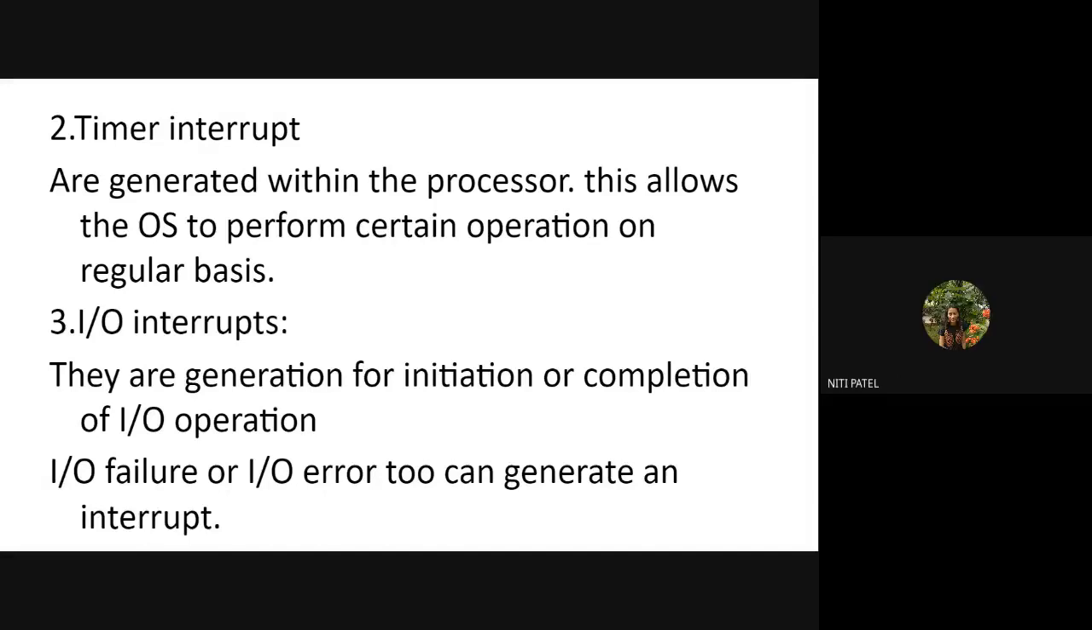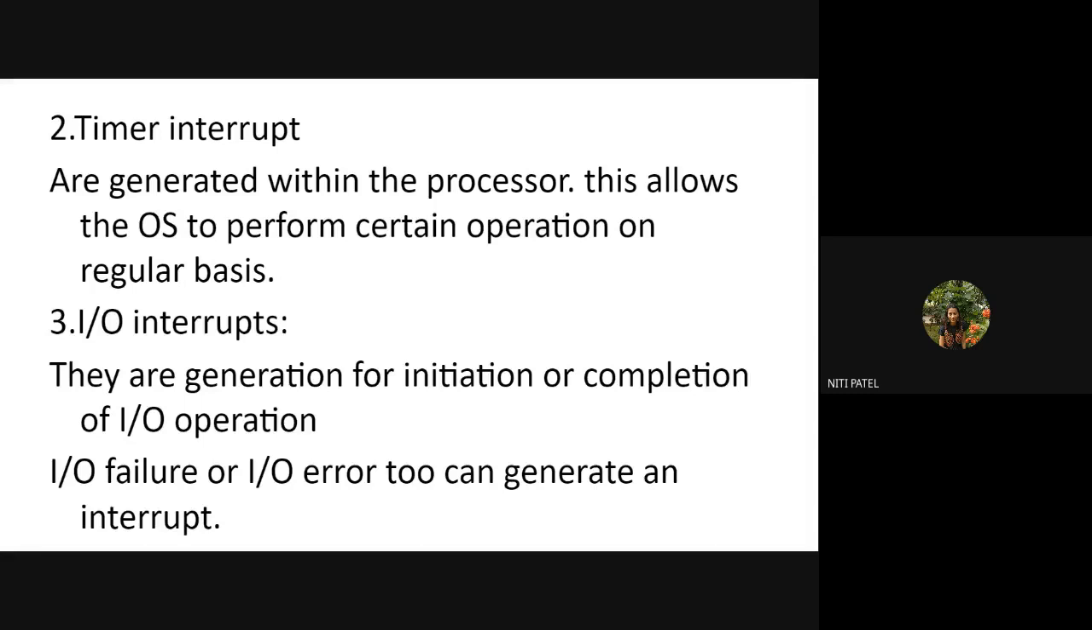Okay. Next is IO interrupts. What are IO interrupts? They are generated for initiation or completion of an IO operation. Now, what type of IO operation do I perform? Reading data from an IO device or writing data to an IO device. So whenever I perform this operation of reading from an IO device or writing to an IO device, before I start and after I complete, the CPU or the system generates an interrupt.